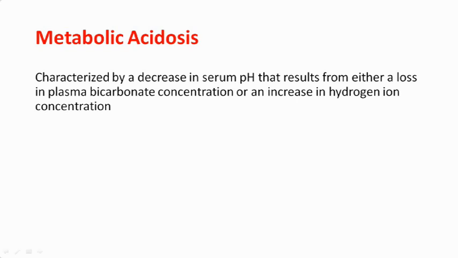So first, metabolic acidosis is characterized by a decrease in serum pH that results from either a loss in plasma bicarbonate concentration or an increase in hydrogen ion concentration. Okay, simple. If there is loss of bicarbonate or increase in hydrogen ion, then it is metabolic. It will cause metabolic acidosis.